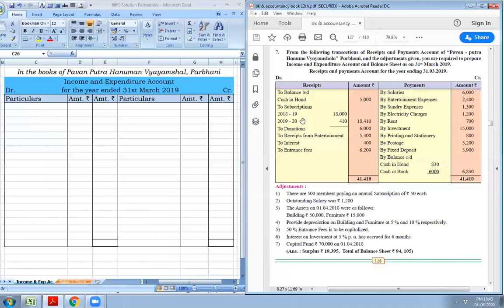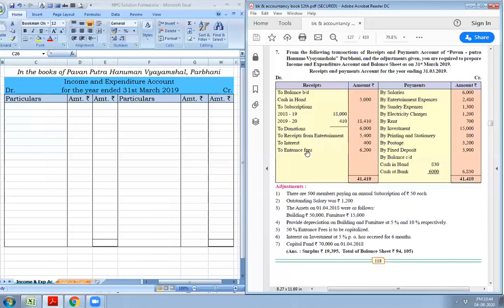So this is the income, income and expenditure account credit side, and this is the liability, balance sheet, liability side. Next, donation is given. As discussed in earlier sessions, general donation is to be treated as income, and if it is special donation, then it is to be treated as liability. Next is receipts from entertainment. It is income. To interest, income side, and entrance fees.